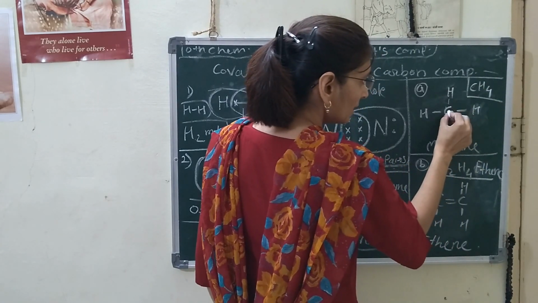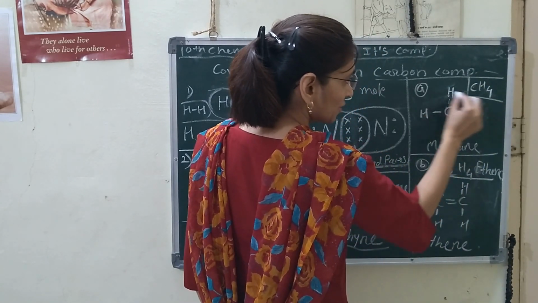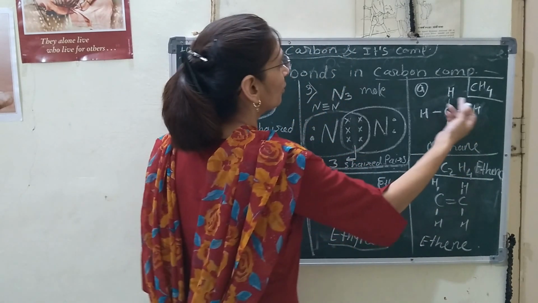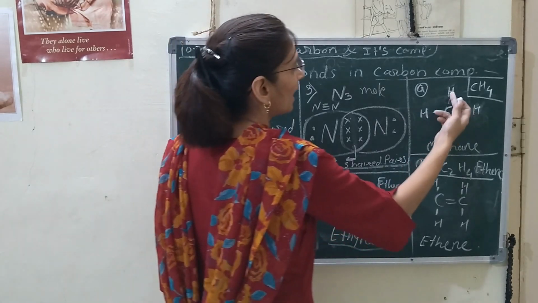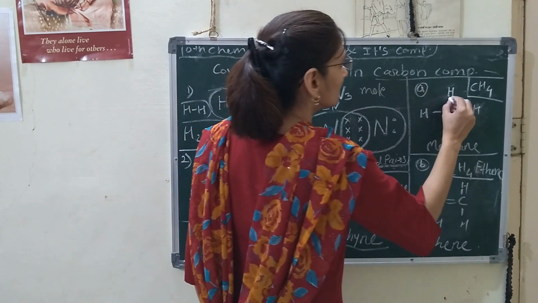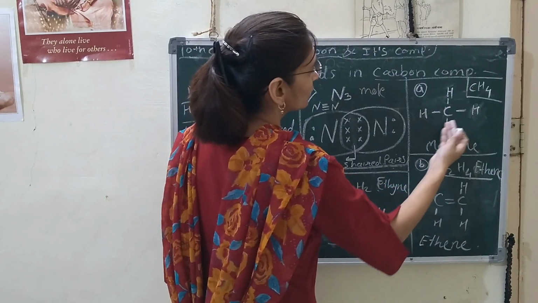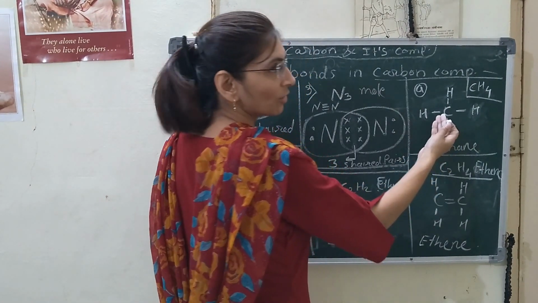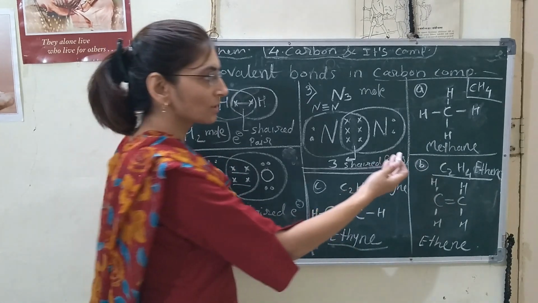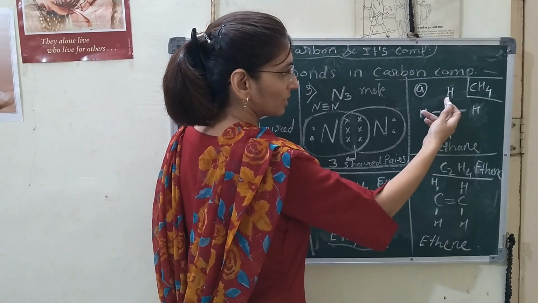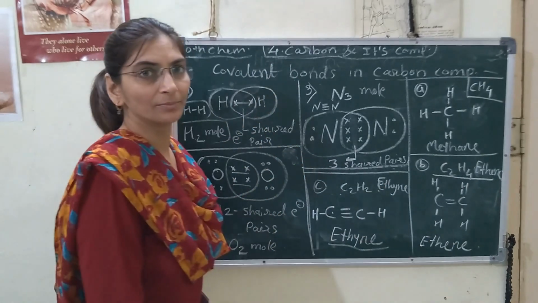Here one carbon atom is attached to 4 hydrogen atoms by forming 4 covalent bonds, and this is a single covalent bond. The 4 valence electrons of carbon in its outermost shell are shared with one single electron of each hydrogen atom.